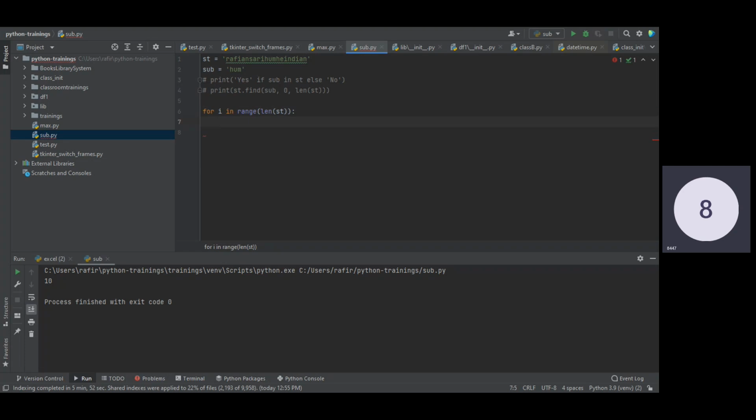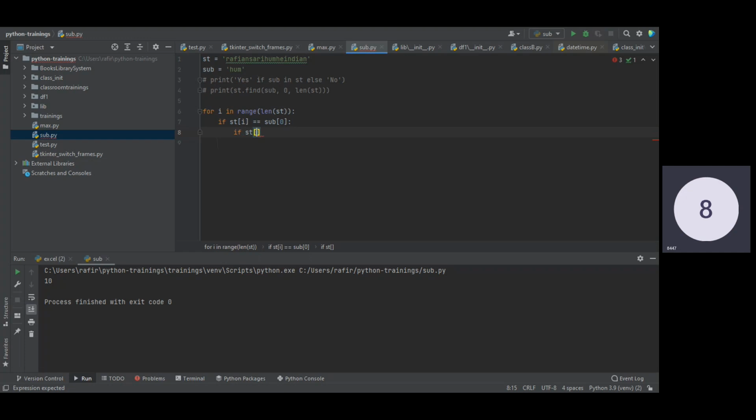Now I will check if the index matches the substring, then we will go inside and check with slicing.